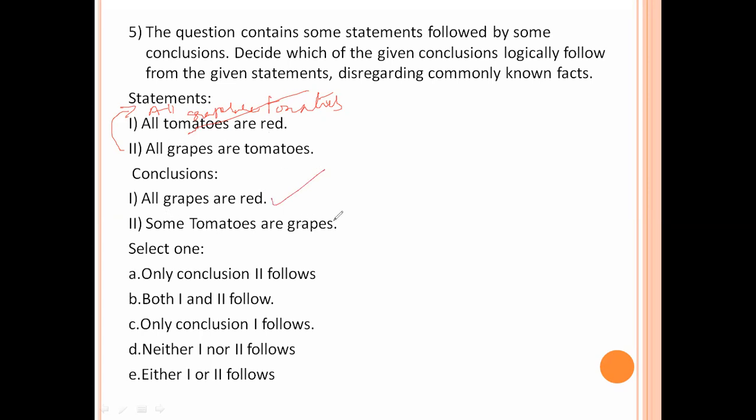Next, some tomatoes are grapes. So reverting this one, the conversion of an 'all' statement is converted into 'some': some tomatoes are grapes. So the second one is also correct. Both one and two follow.